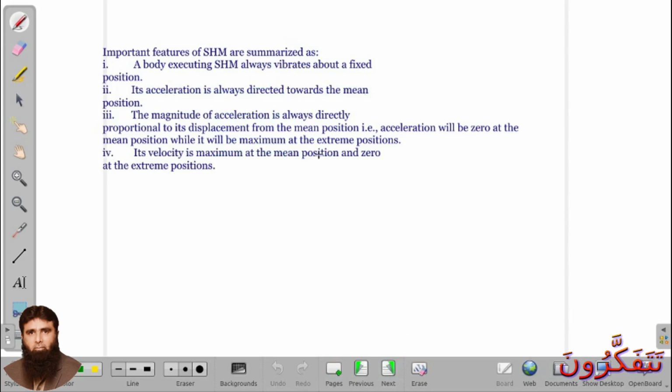So, third point: the magnitude of acceleration is always directly proportional to its displacement from the mean position, i.e. acceleration is zero at the mean position, while it is maximum at the extreme position. Now its velocity is maximum at the mean position and zero at the extreme position, as we discussed earlier.